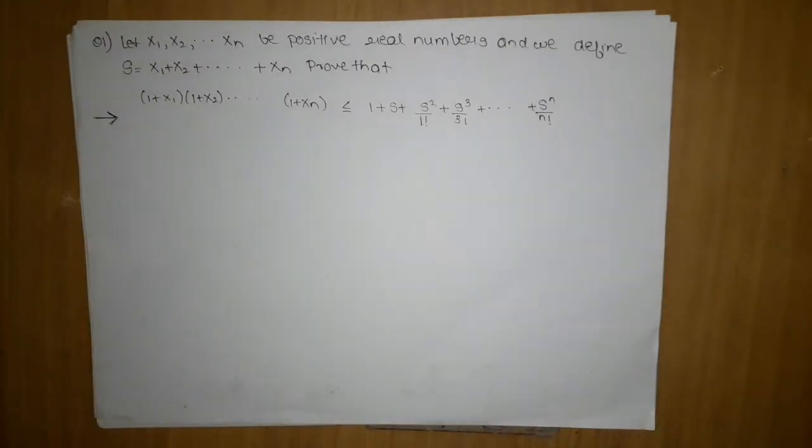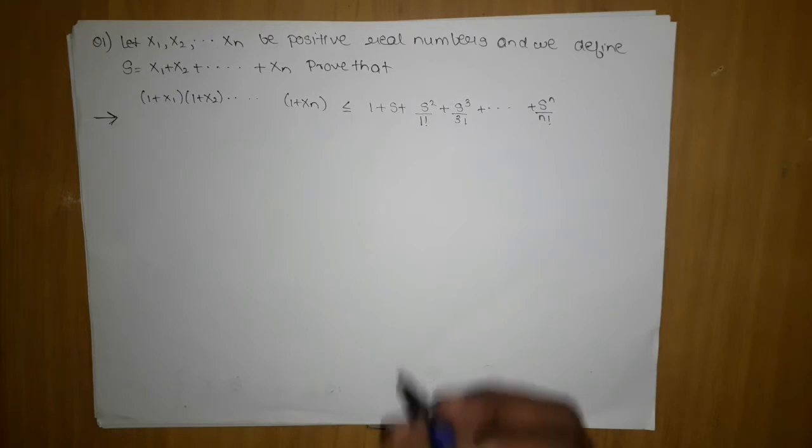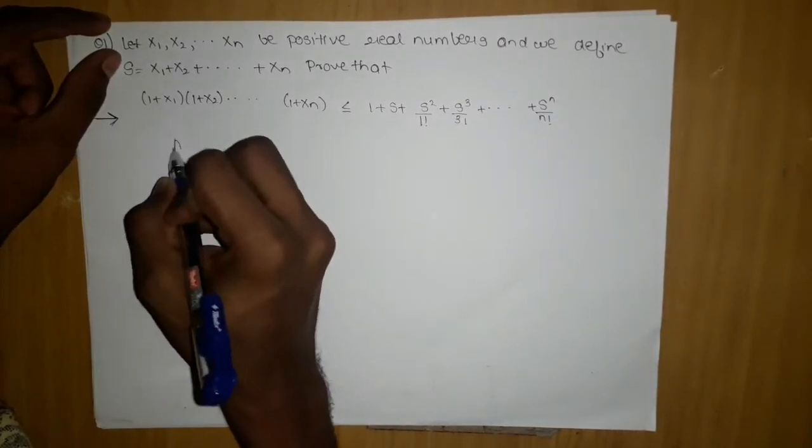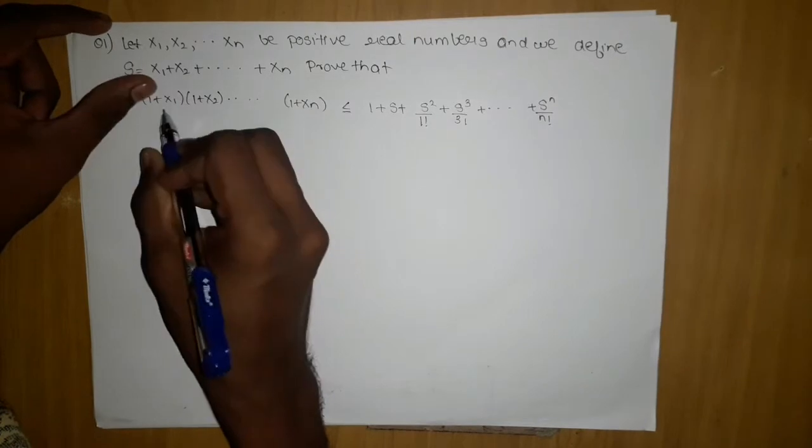Let x1, x2, and so on till xn be positive real numbers, and we define s equals x1 plus x2 and so on till xn. Prove that (1 plus x1) into (1 plus x2) and so on till (1 plus xn) is less than or equal to 1 plus s plus s square by 2 factorial plus s cube by 3 factorial and so on till s to the n upon n factorial. So here our target term, since we want to get them in product, will be this only.